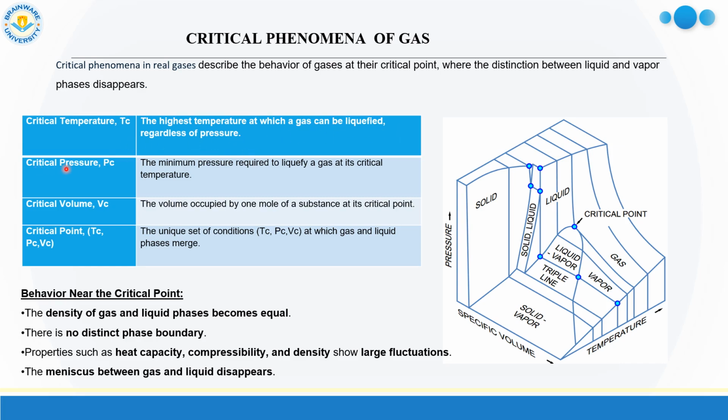Now what is critical pressure? The minimum pressure required to liquefy a gas at its critical temperature. What is critical volume? The volume occupied by 1 mole of substance at its critical point. This is critical volume.